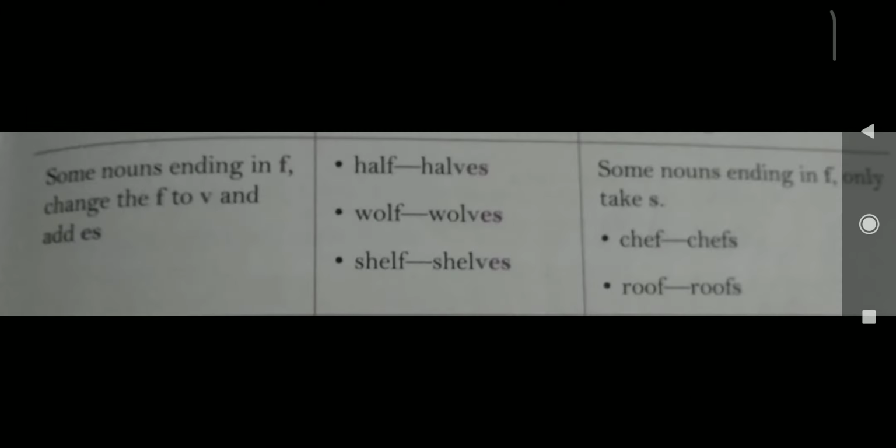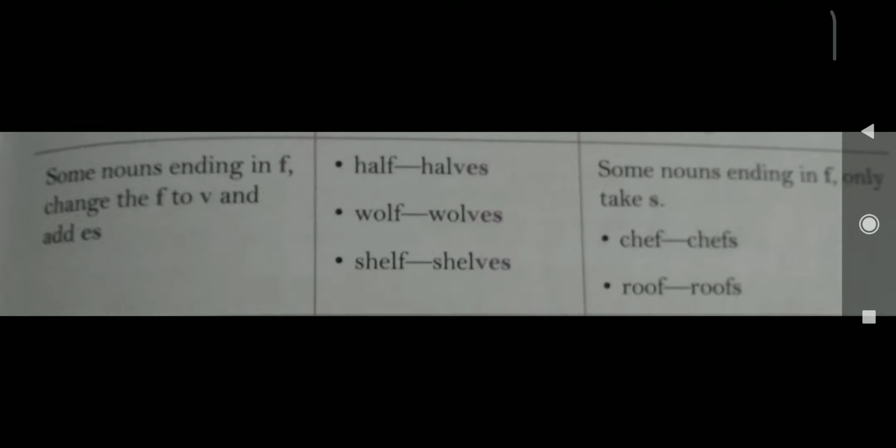Now the next rule is some nouns ending in f change the f to v and add es. We have to omit the f, change it into v, and then add es.